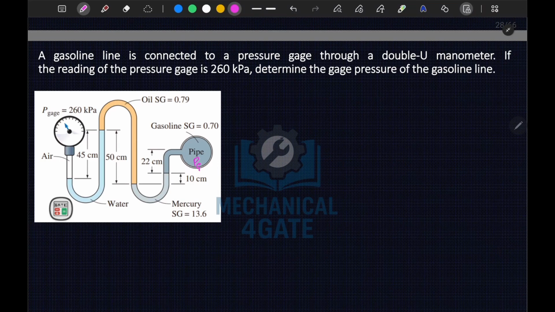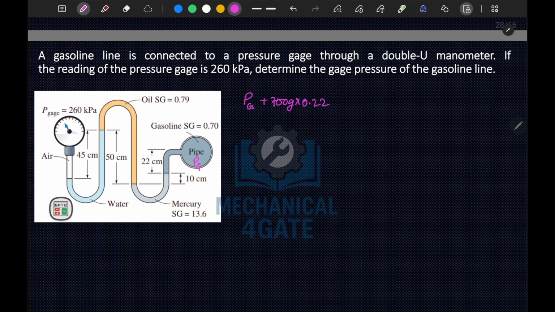So we will start from here, applying manometry. So PG. Now we will move downward. So plus, specific gravity is 0.7, so density will be 700 g into height, which is 22 centimeters, so 0.22.